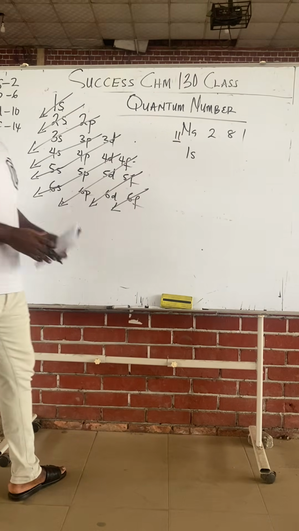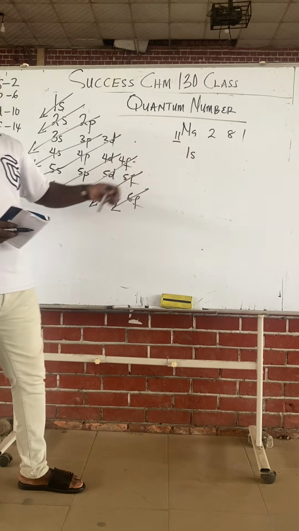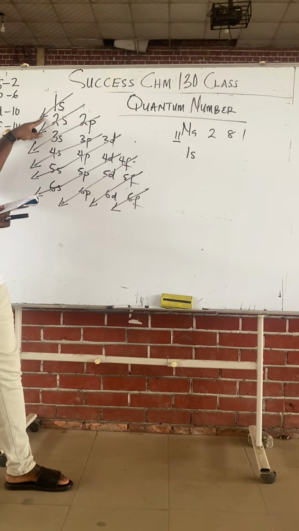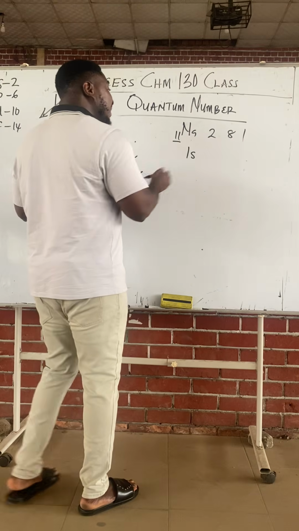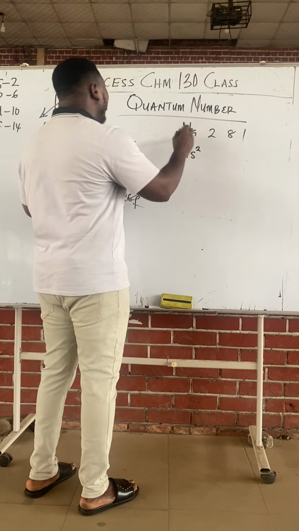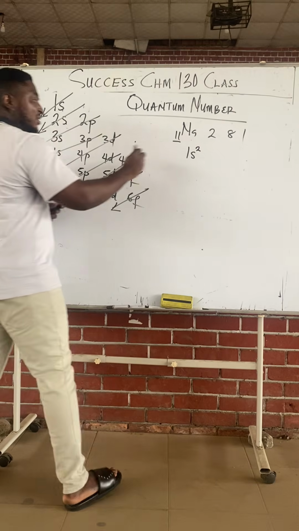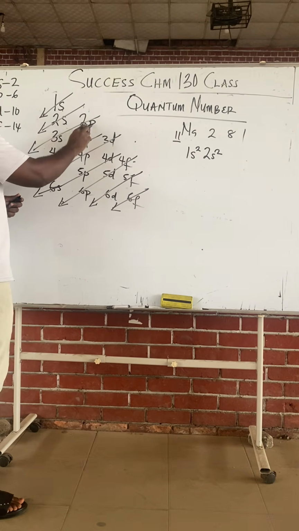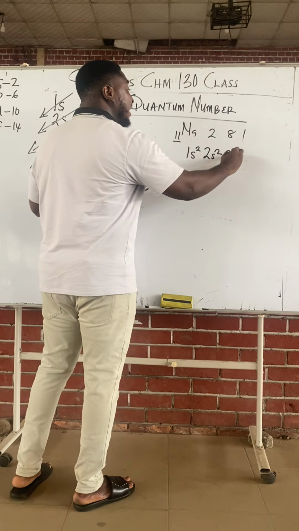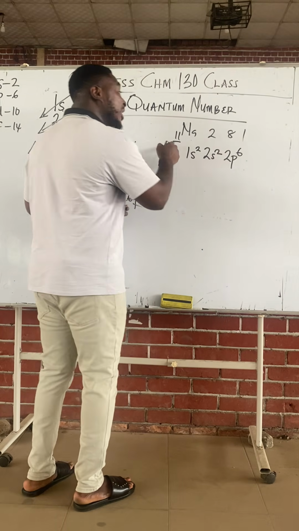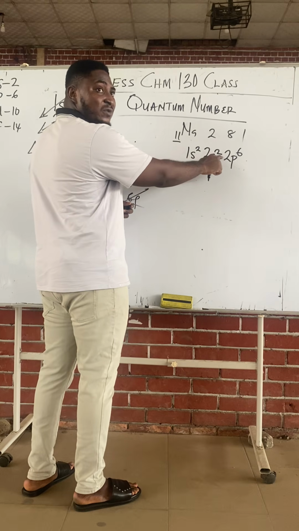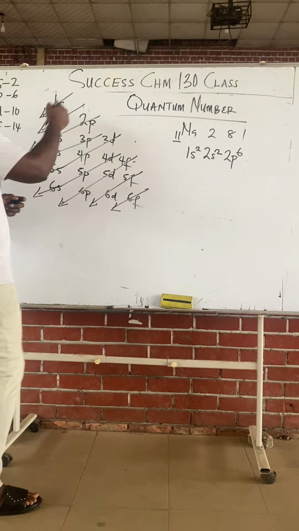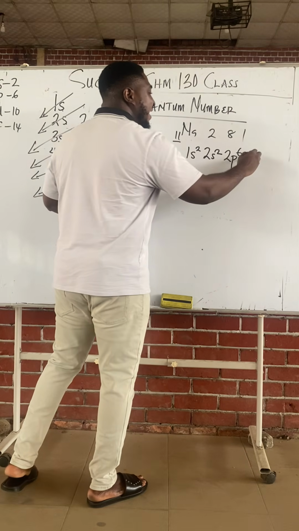Now class, you're going to start filling from 1, you are going to 11 electrons, right? So you start from 1s, the lower energy level. Class, 1s, how many electrons can s take? 2. After 1s, where are you to go next? 2s. S can also take 2, right? After 2s, what's next? 2p. How many can p take? While you are adding up, make sure you don't exceed the level. 2 plus 2 plus 6 is 10. Only one more electron, right? So the next orbital is going to carry only 1. 3s.